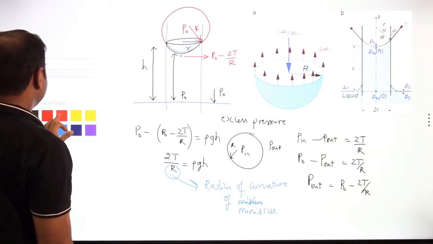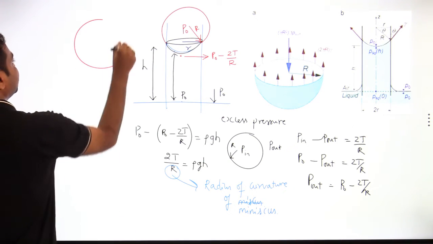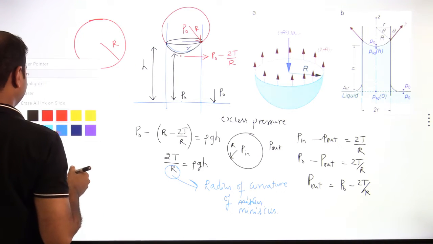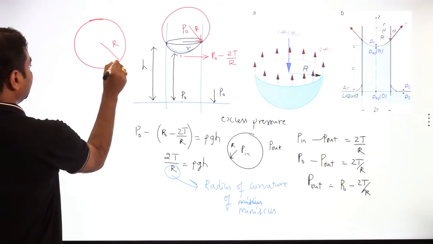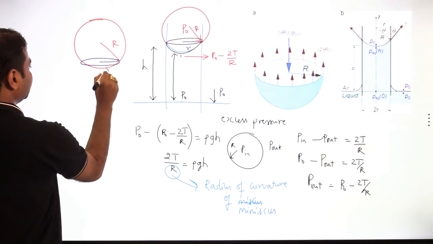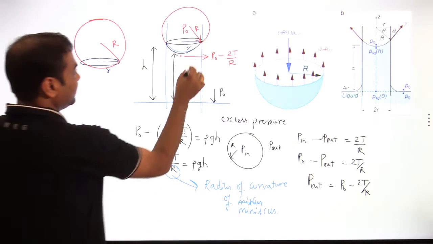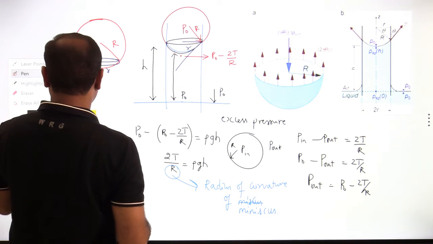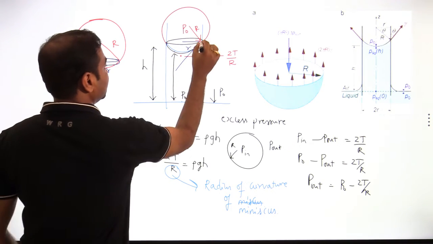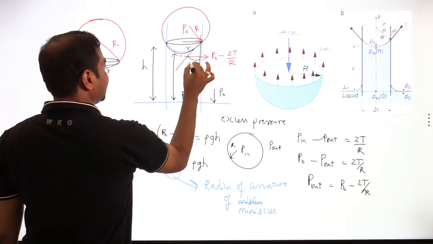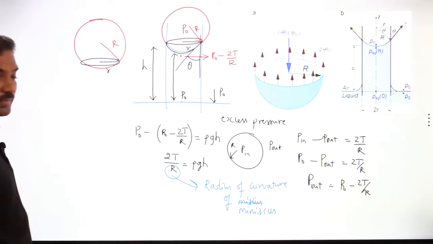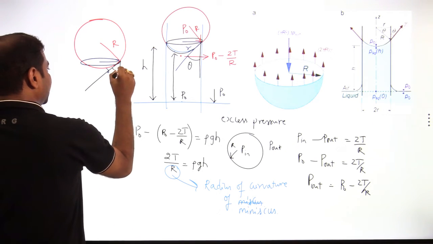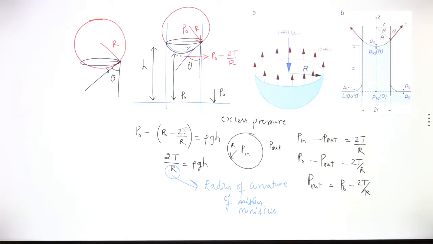The relation between the smaller r and capillary is something like this. This is the r, am I right? And we got the R something like this. This is the smaller r, and we know the angle of contact. This is the tangent. So this will be the angle of contact theta.